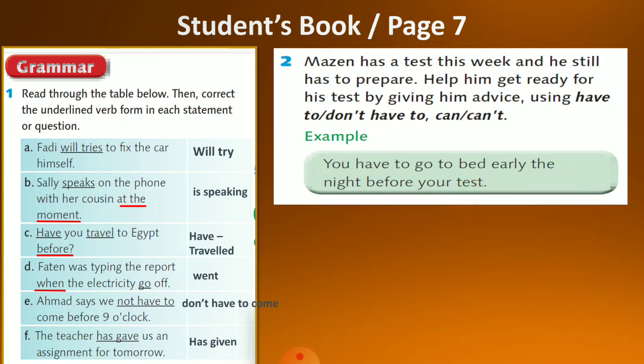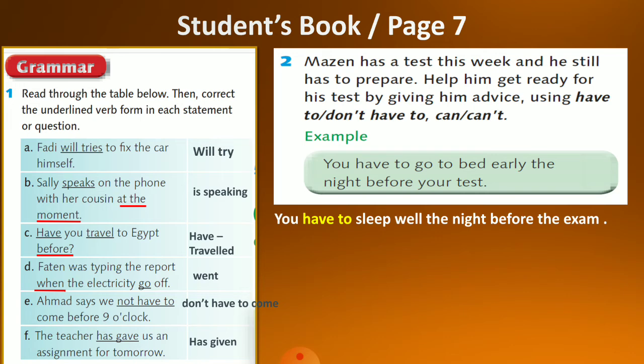Now let's start with have to. We can say you have to sleep well the night before the exam. Now, as you remember, Tasa, we use have to say that you must do that thing. So, you have to sleep well means that you must sleep well the night before the exam.